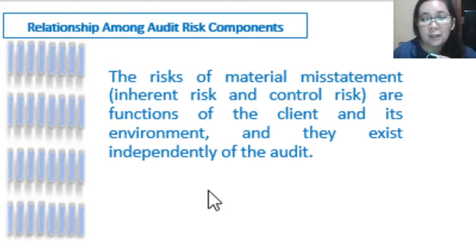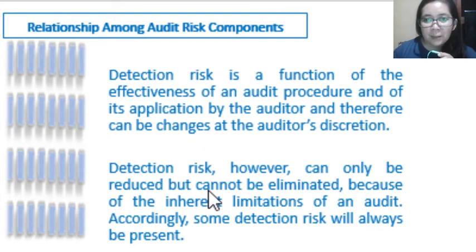organization or environment. Detection risk, on the other hand, is a function of the effectiveness of the audit procedures and the application of it by the auditor, and therefore can be changed at the auditor's discretion. So this is what we were talking about earlier, where the auditor can control this detection risk.